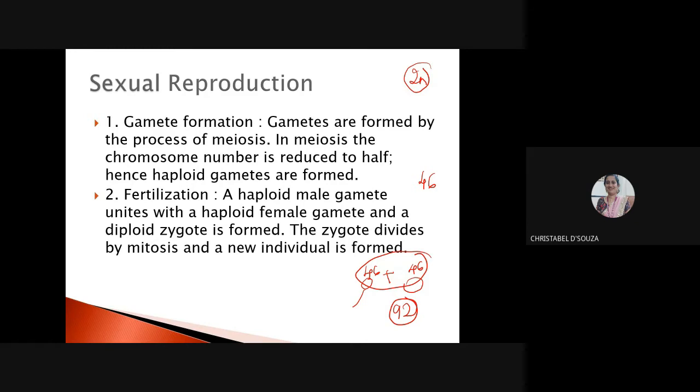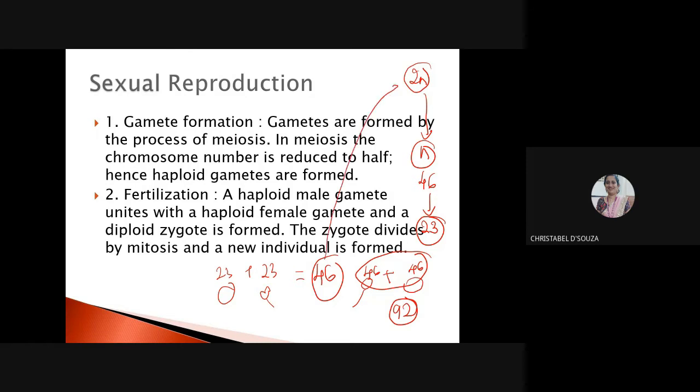Therefore, for the formation of the male and the female gamete, what has to happen? This 2n has to become n. It has to split to half its number. So we have to have 23. So my male will have 23 and my female will have 23. So when the zygote is formed, it will have 46 chromosomes.